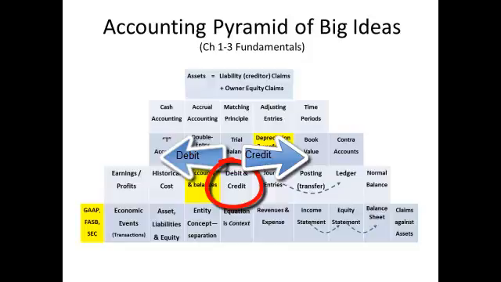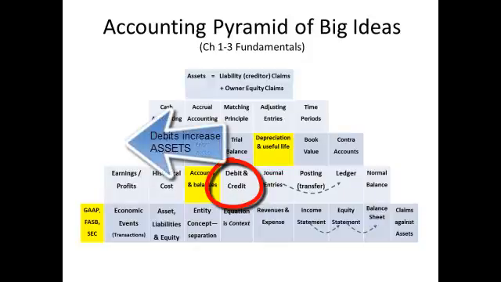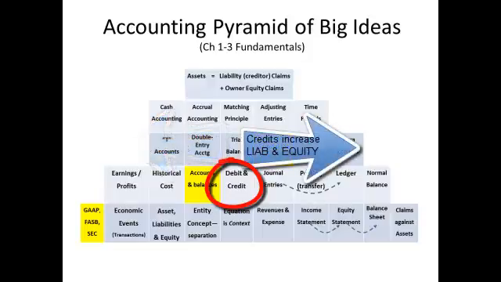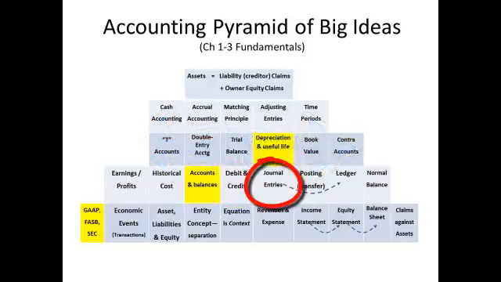Practically everyone has issues with the rules of debits and credits initially, until you interpret them with respect to the key, which is where a specific account falls within the accounting equation. Here's the key. The asset category on the left side of the equation increases with debits. Debit means left. The two categories on the right side of the equation increase with credits. Credit means right.